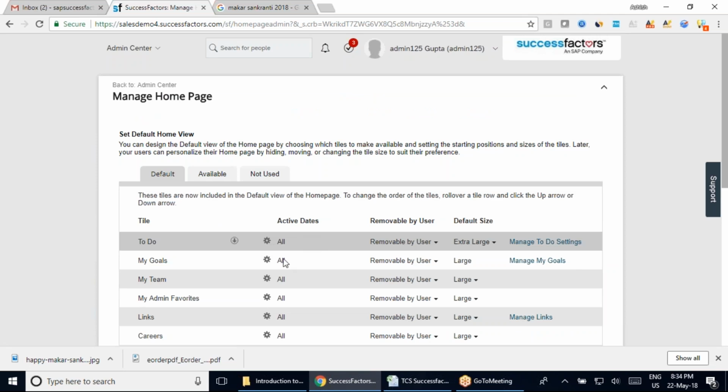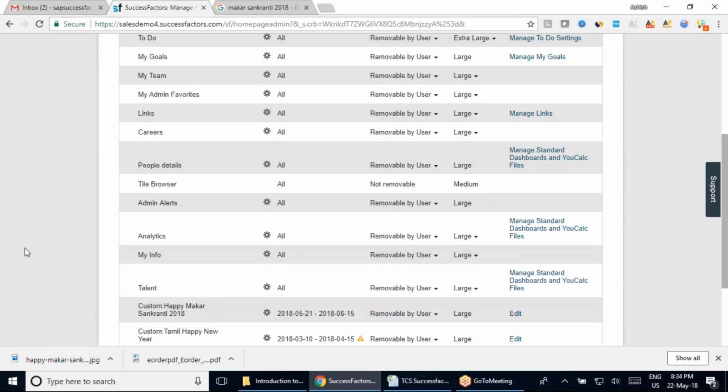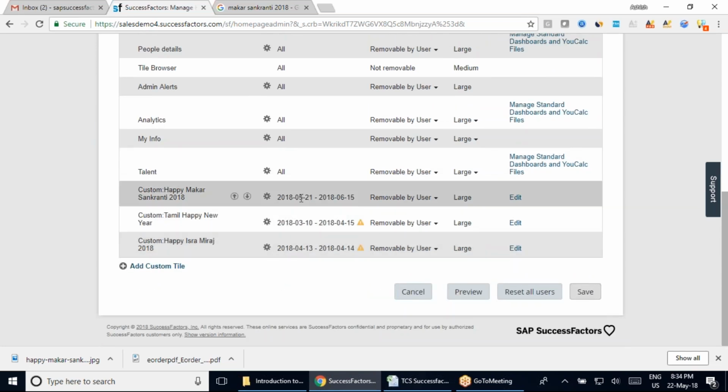Let's assume your Makar Sankranti is over now. Obviously it is over, because that happens to fall on the 14th. And I think in the south, they celebrate 14th and 15th, three days completely for Makar Sankranti. In the north, including Punjab and everywhere, they celebrate it only for one day, but in the south they celebrate it for three days. So let's assume that the whole Makar Sankranti is over.